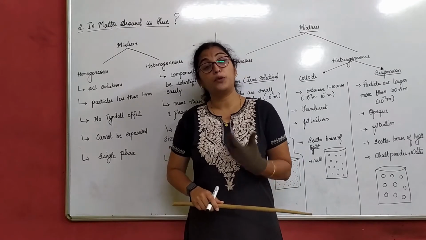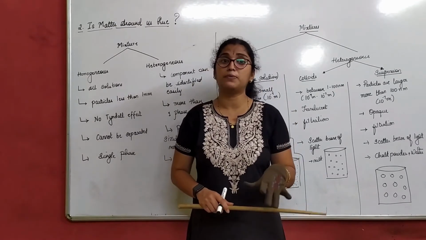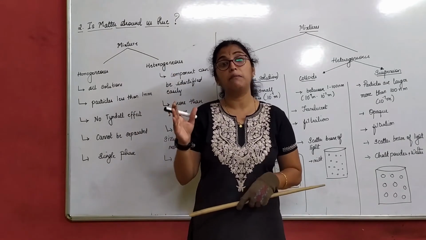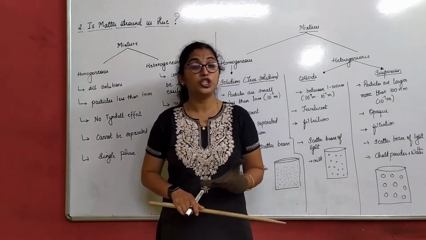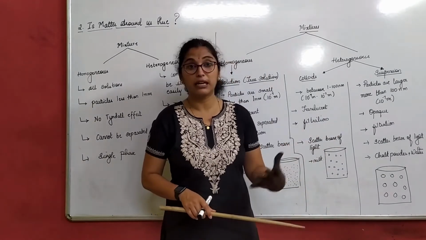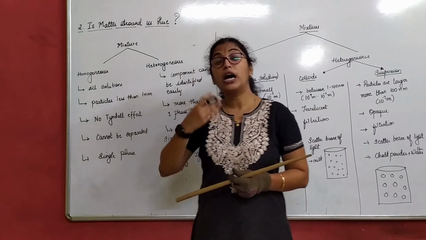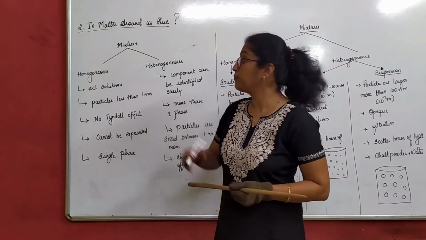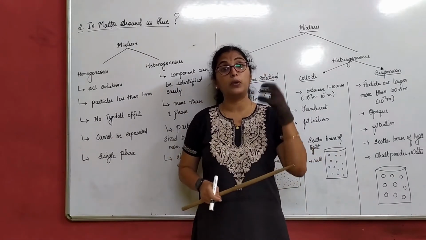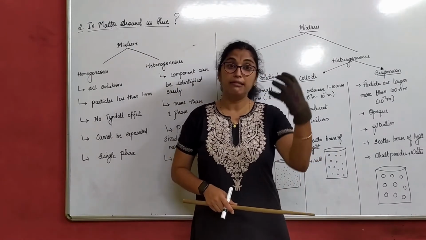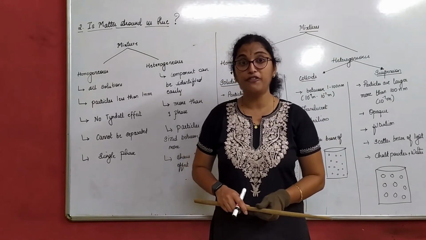So we understood what pure substances are. All elements and compounds come under pure substance. All mixtures come under impure substance. Then we also understood the difference between mixture and compound. In today's class, we will further understand how mixture is classified. As we had discussed, in this chapter we will be discussing impure substances only, that is, mixtures. What is the further classification of mixtures?